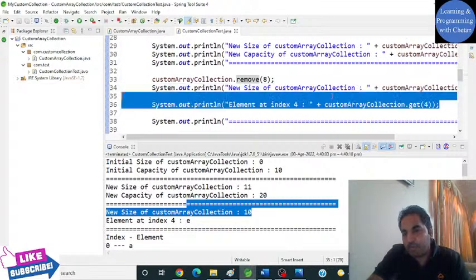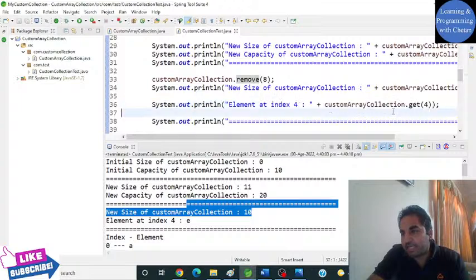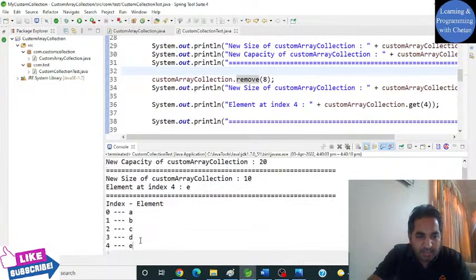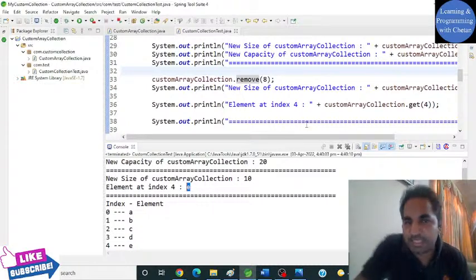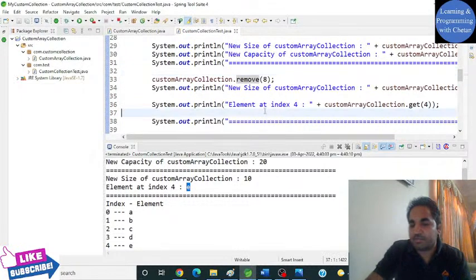Then we are performing the get operation, trying to get an element at index value 4. Let me take you to my object array. Here you can see the elements present inside my collection, and at the fourth index the value is e. That's what it has printed here, which means our get operation is working absolutely fine.